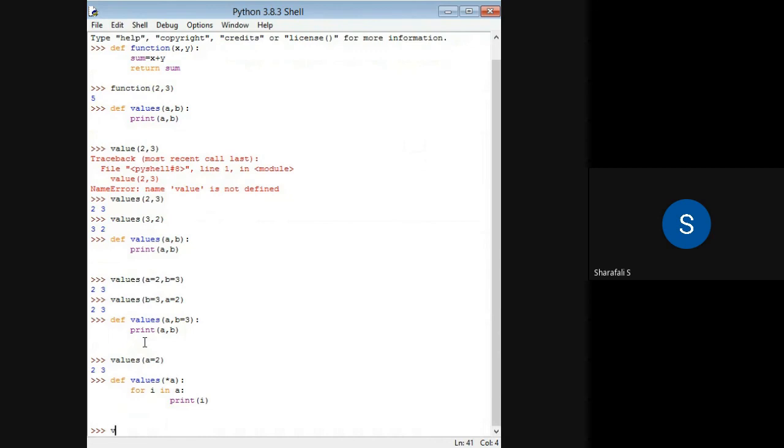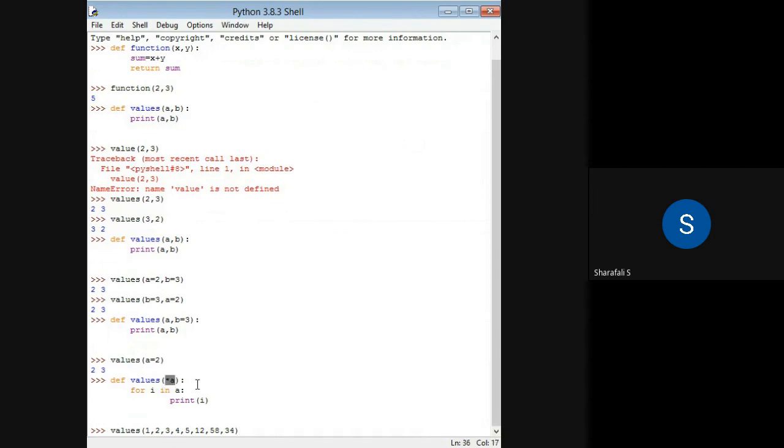Now if I put values of, I can give any number of arguments. For example, I can give 1, 2, 3, 4, 5, any values, randomly.